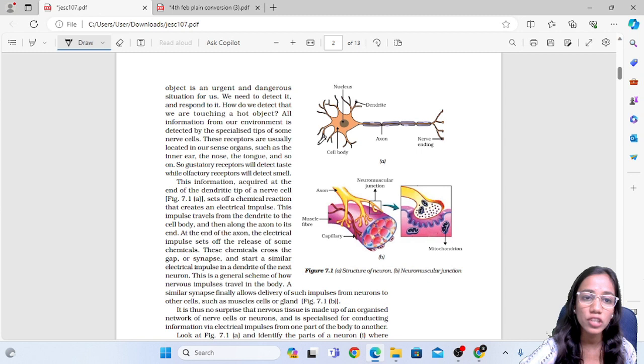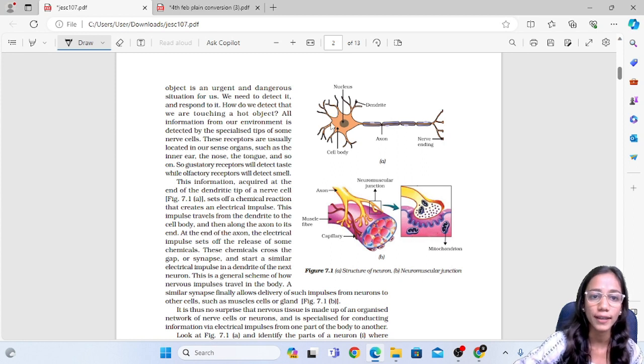The information is acquired at the dendritic tip of the nerve cell. So this is a nerve cell. The different parts of the nerve cell are these. The branches are called the dendrite. This orange color part is the cell body. In the middle is the nucleus. Every cell has the nucleus, right? So this is the nucleus. Following, there is a long rod-like structure, it is the axon. And finally we have the nerve endings.